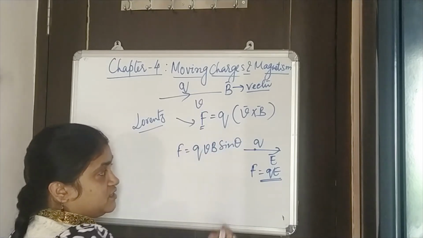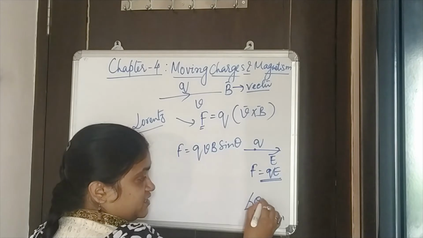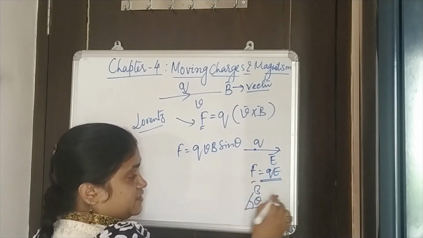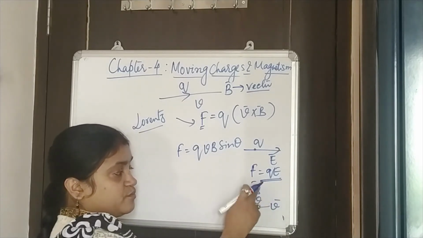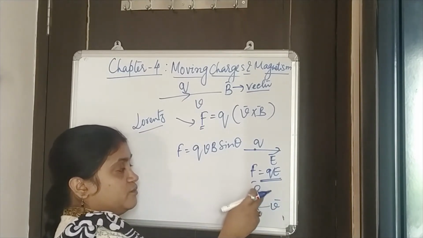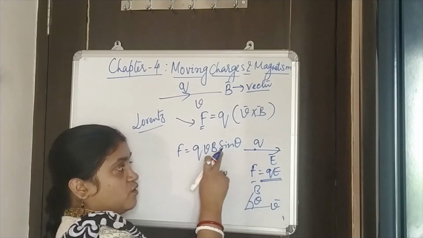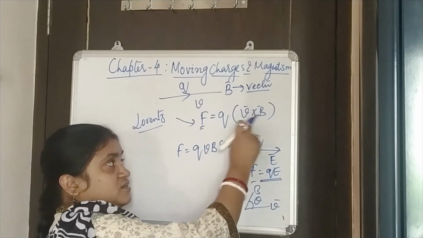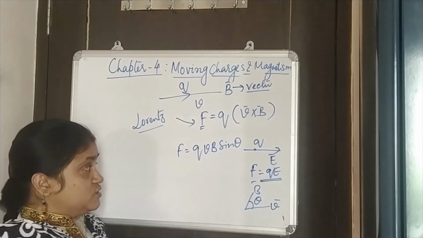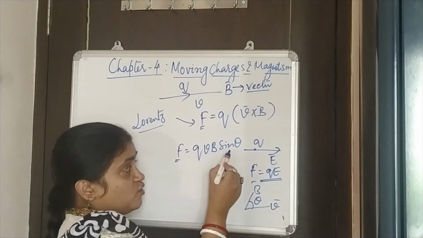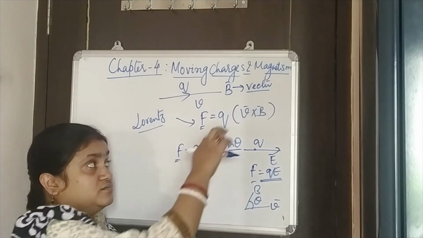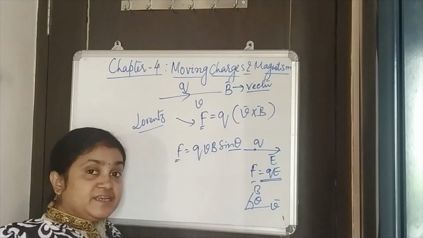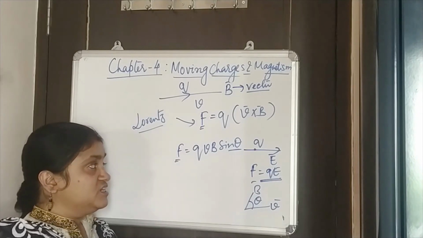If there is an angle theta between the two vectors V and B, then the cross product V cross B will be VB sine theta. So you see, the force actually depends on the angle which the velocity and the magnetic field make with each other.